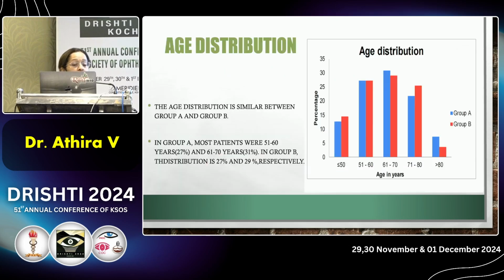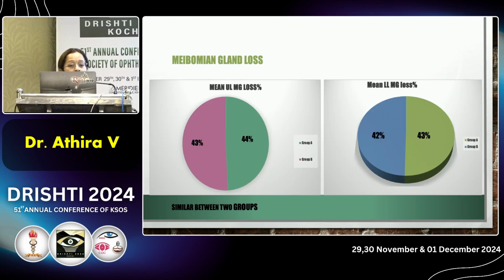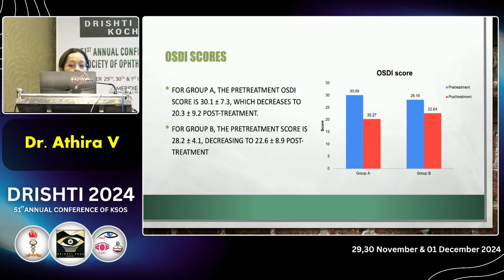Then moving to the results, age distribution is similar between the two groups, with most of them between 61 to 70 years of age. Gender distribution is also similar in groups A and B. Meibomian gland loss is also almost similar between the two study groups, A and B.